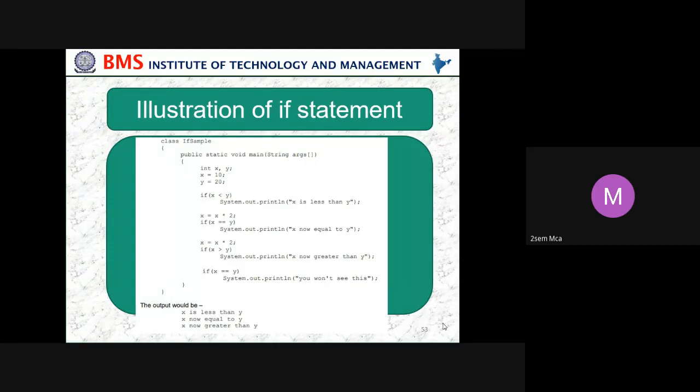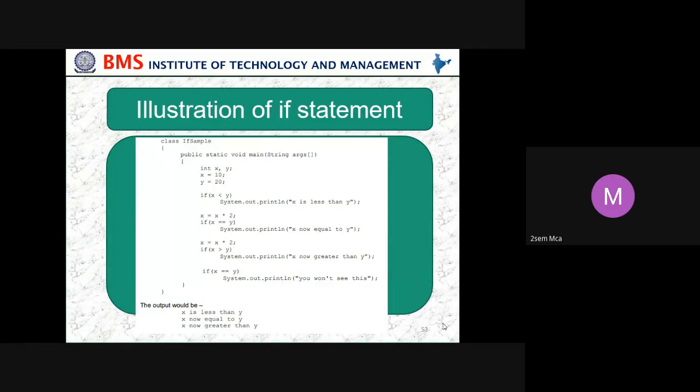Then, because we are learning the if statement: if x is less than y. What is the x value? 10. Is 10 less than 20? True. Then if it is true, System.out.println("x is less than y"). After that line is printed, it will come to the next line.